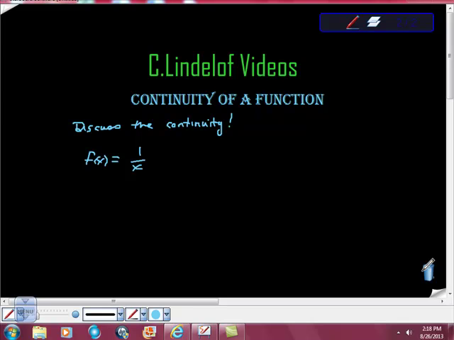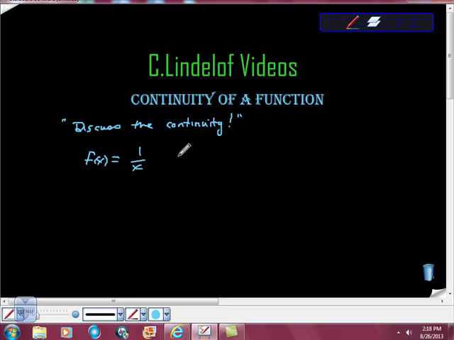Okay, I was asked to continue this discussion on continuity, so I thought we'd talk really quickly about continuity of a function. I'm going to try to keep it in less than 5 minutes, so bear with me and hopefully I'll do a good job. Is this function continuous? If f of x is equal to 1 over x, is it continuous? And if it's not, how can we describe why it's not continuous?